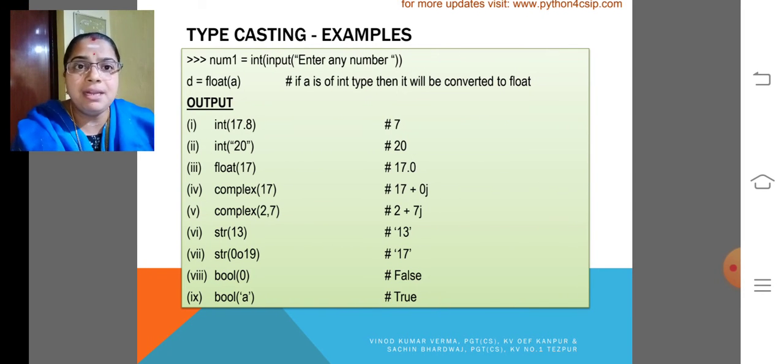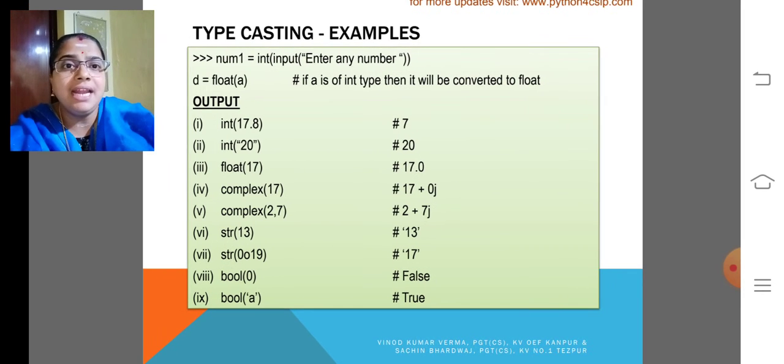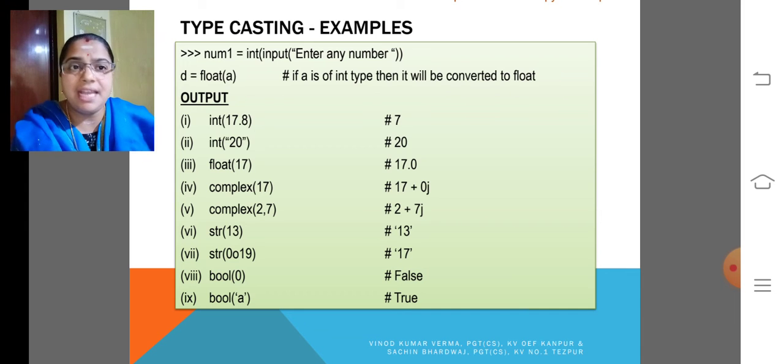Look at the example. Here we are getting int 17.8. It will return 17. Int 20, it will return 20. It becomes 20 instead of string. Then float 17, that becomes 17.0.